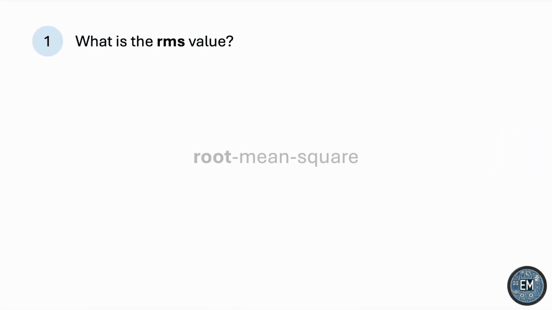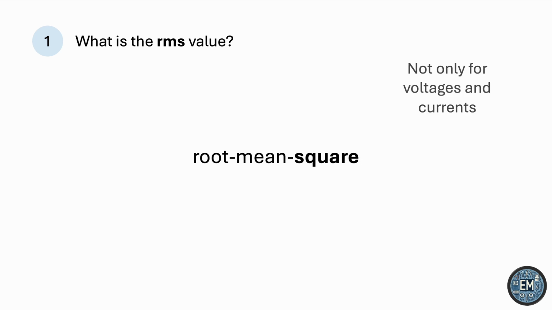RMS stands for root mean square. It is a type of average that scientists really like to use. And yes, I said scientists, not electrical engineers, because the RMS value is not specific to voltages and currents. You see, the RMS value is of interest in many scientific applications.